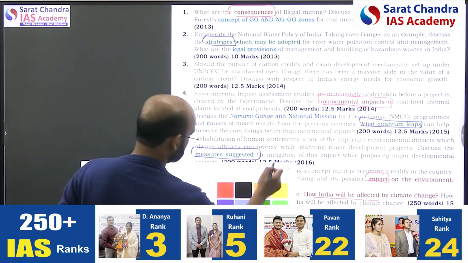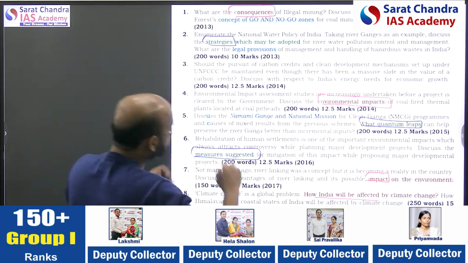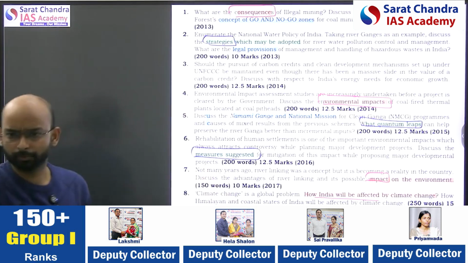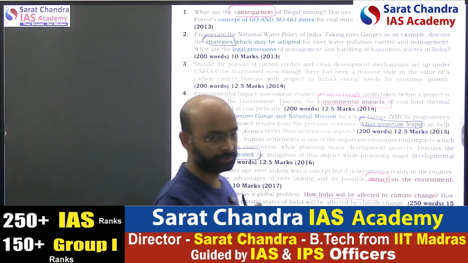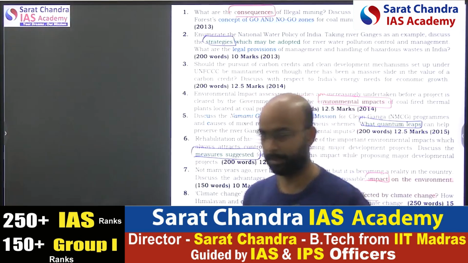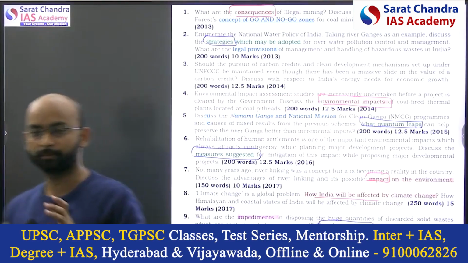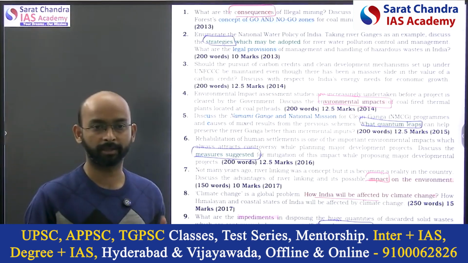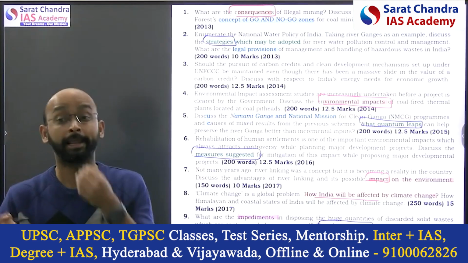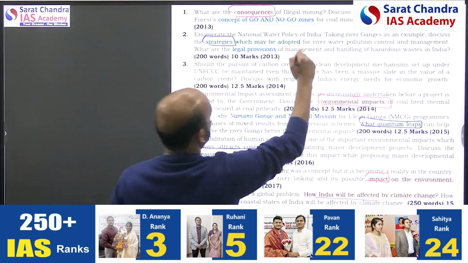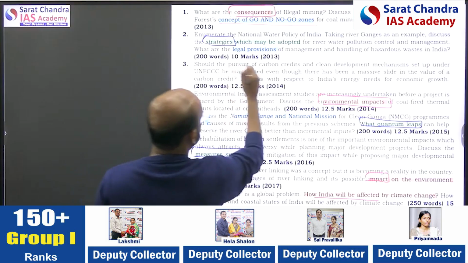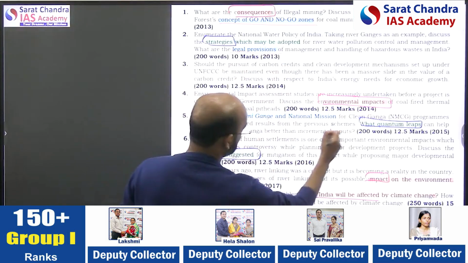Next, in our analysis we found that they are asking about initiatives on a topic basis. Initiative questions in GS1 are fewer, but in GS3 a larger number of questions are asked on what initiative has been taken by the government, like the concept of go and no-go by the government, the legal provisions, the Namami Gange National Mission.